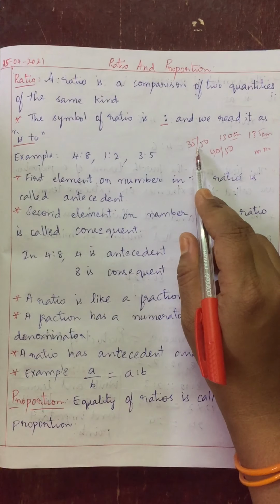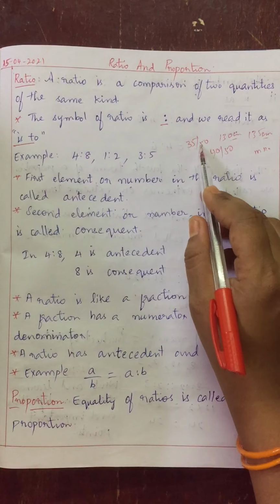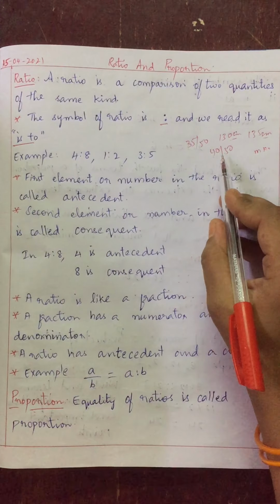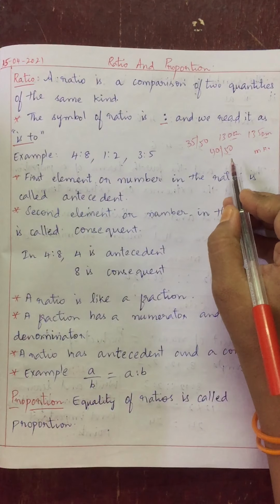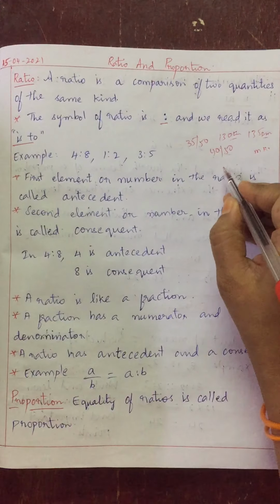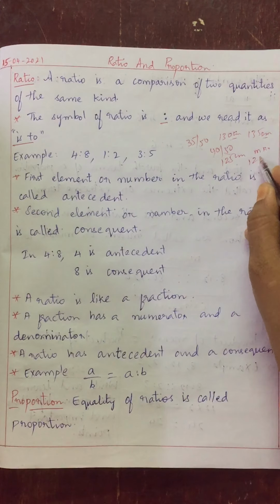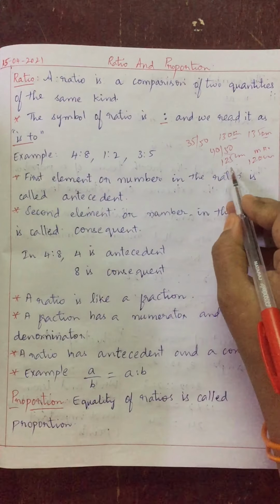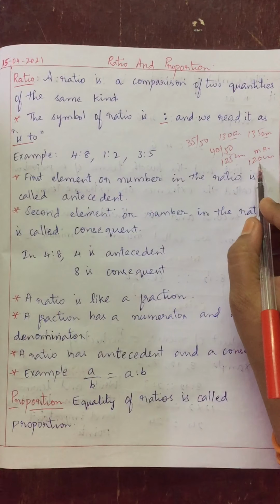Here I said, children, same kind. Same kind means, suppose you are comparing your marks out of 50, then your friend's marks also you should compare out of 50. Another example: you are comparing your height with your friend's height. Suppose your height is 125 centimeters and your friend's height is 120 centimeters. When you compare your height with your friend's height, that comparison is also nothing but ratio.